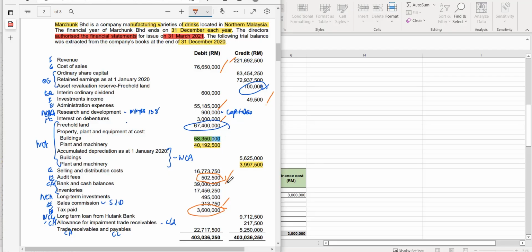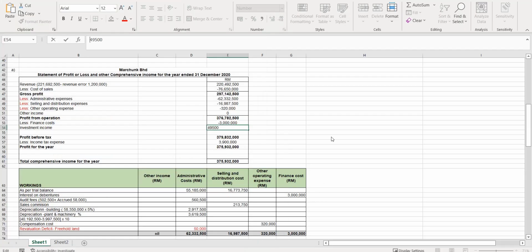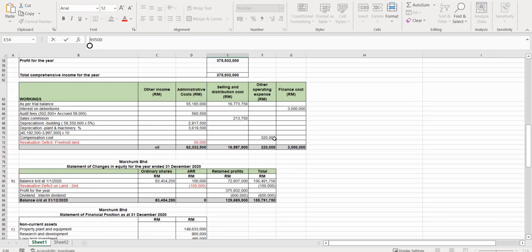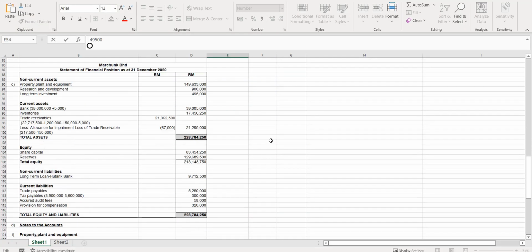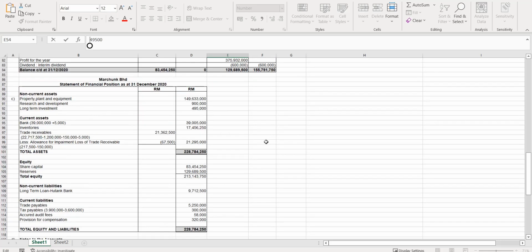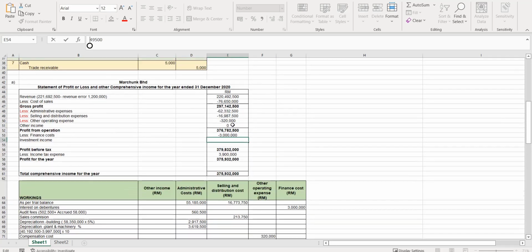So these are the things that you need to include. Sales commission, include them under your selling expenses. And the rest is all about the items in the statement of financial position. All right. So let's look at what you have here.